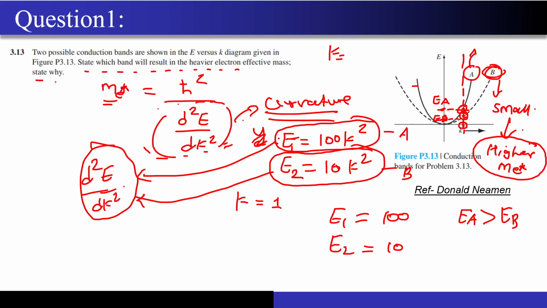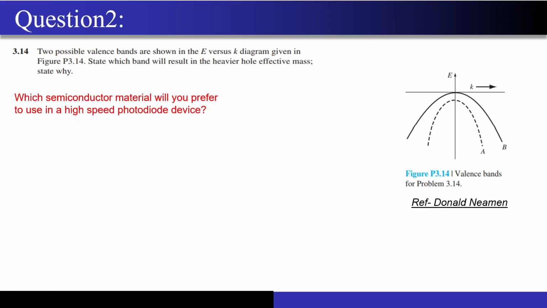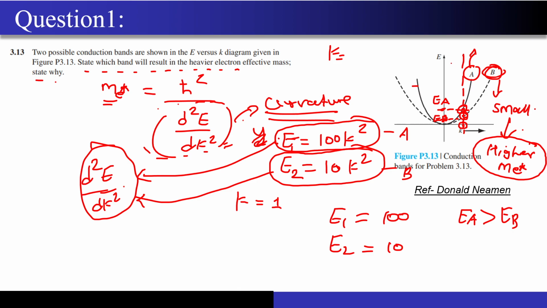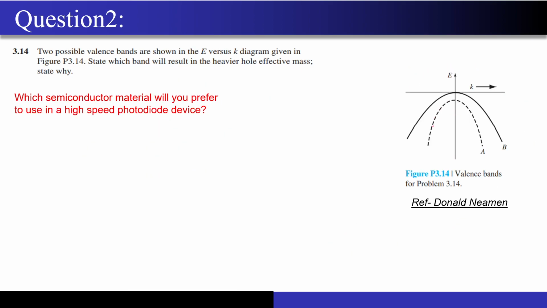Okay. The next question, let's see. Again, it's a completely opposite question. Okay, cool. So this is exactly opposite. In the previous part, it looks like they had given me the diagram of the conduction band, but over here they have given me the diagram of the valence band, right?